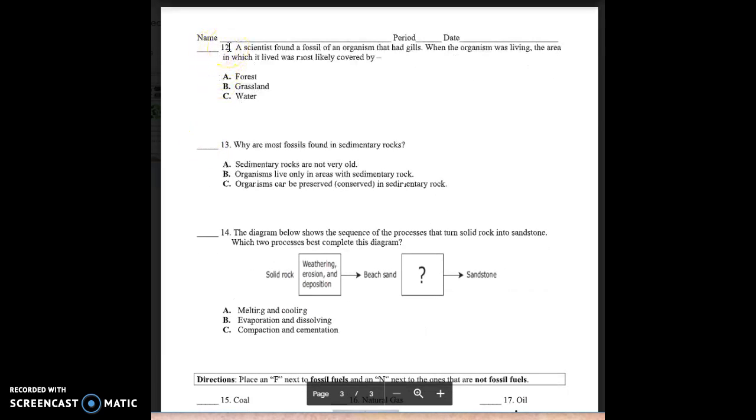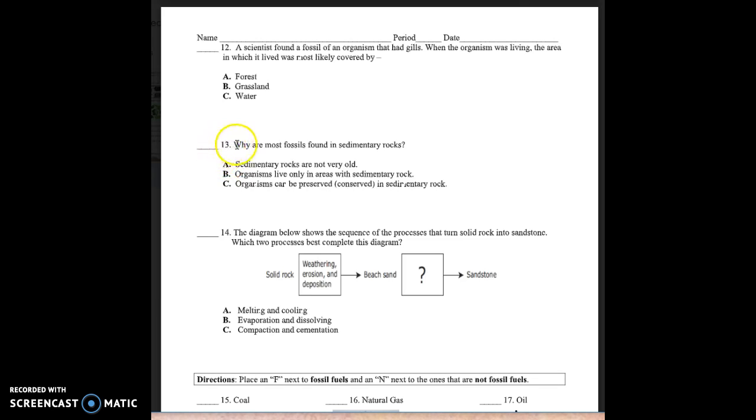Number 12. A scientist found a fossil of an organism that had gills. When the organism was living, the area in which it lived was most likely covered by A. Forest. B. Grassland. C. Water.